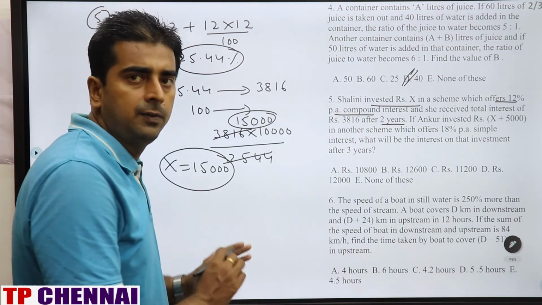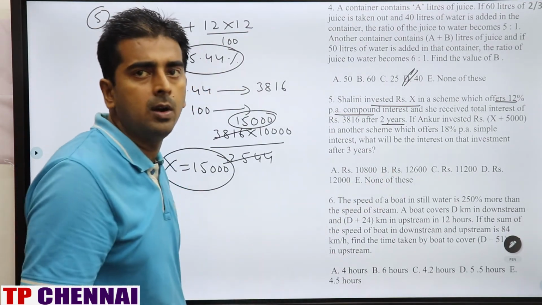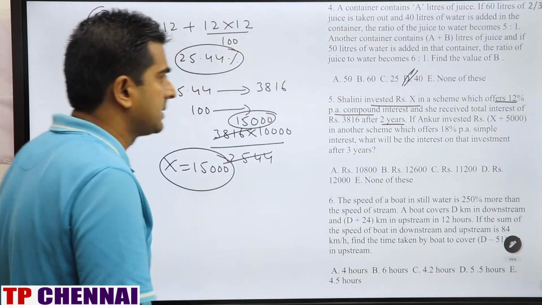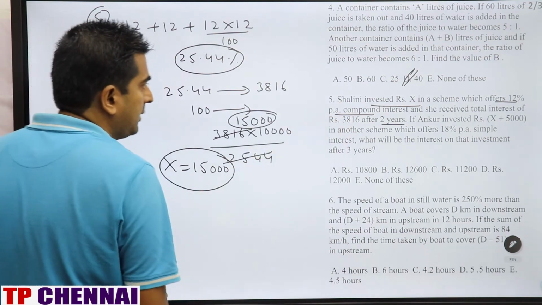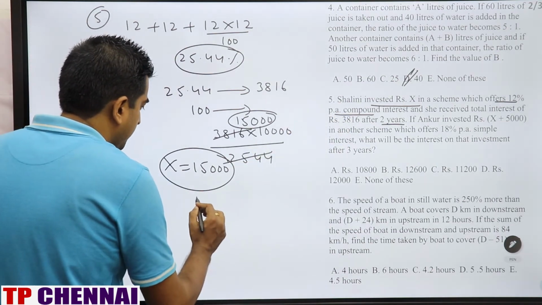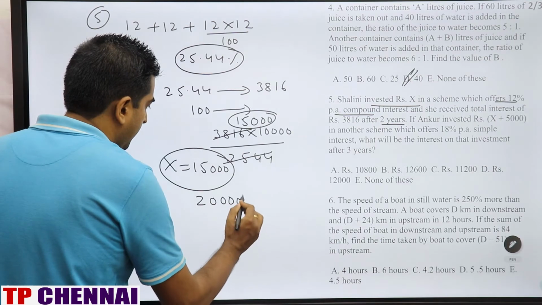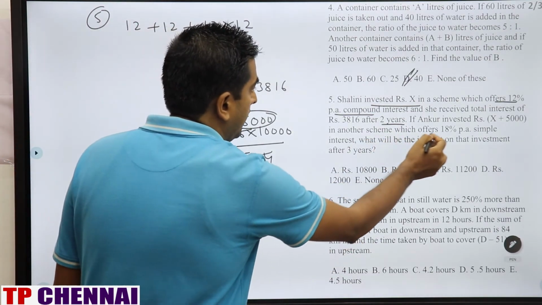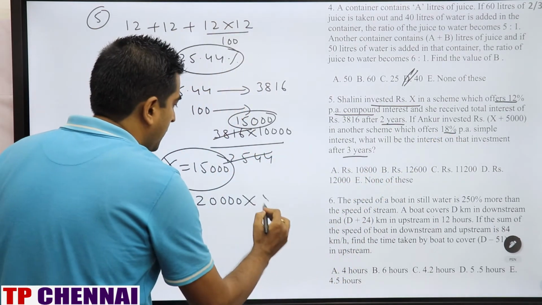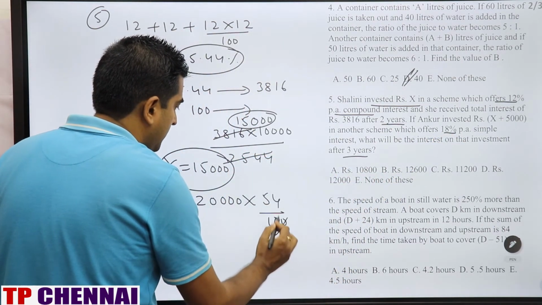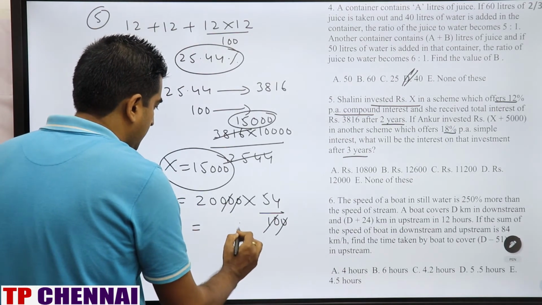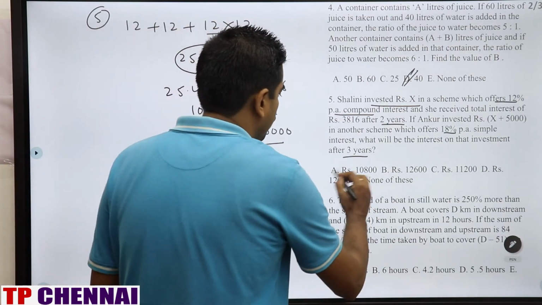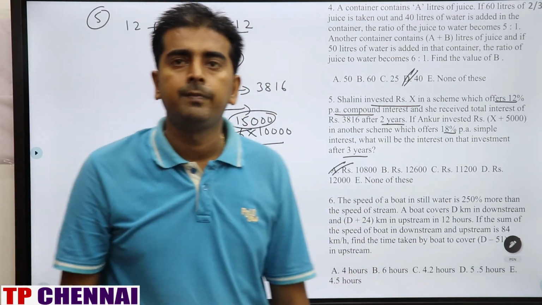Right? This is for compound interest. Now there is another person called Ankur. He invested X plus 5,000 and he is following simple interest. X is 15,000. X plus 5,000 is nothing but how much? 20,000. And SI they are asking, 18% for 3 years, so 54%. The zeros are cancelled. 10,800 is the answer, which is nothing but the first option.